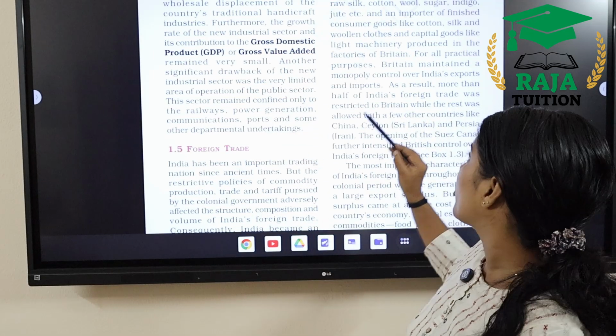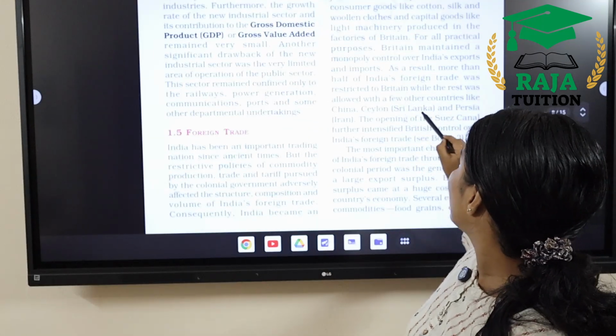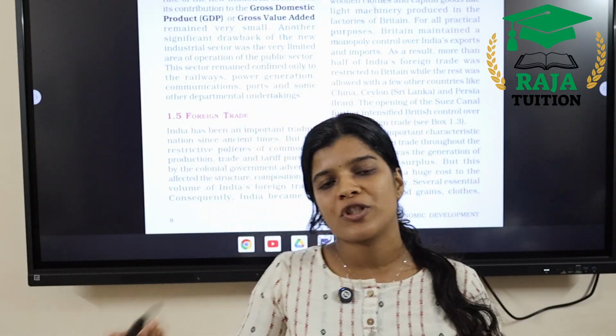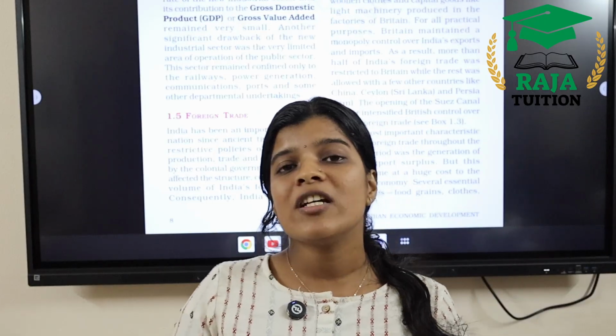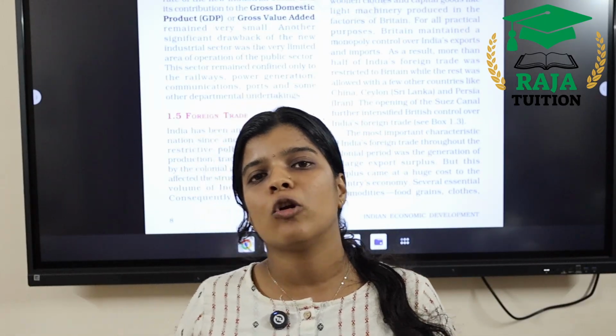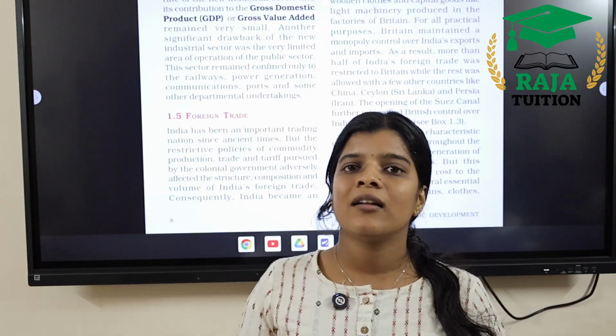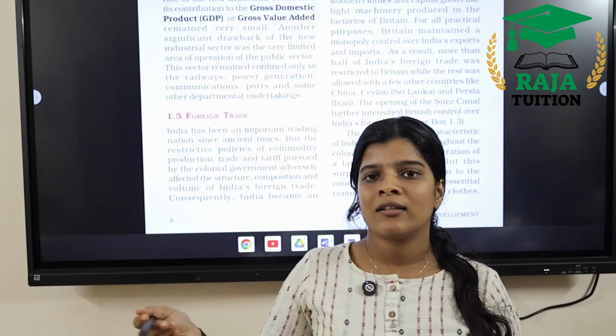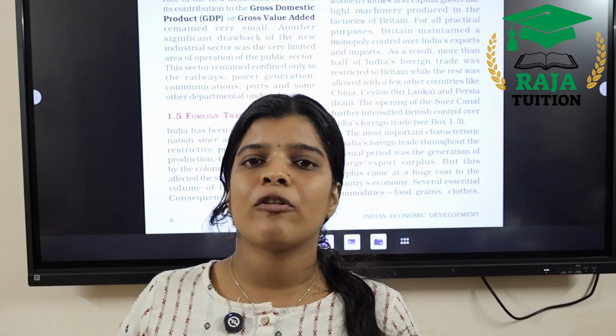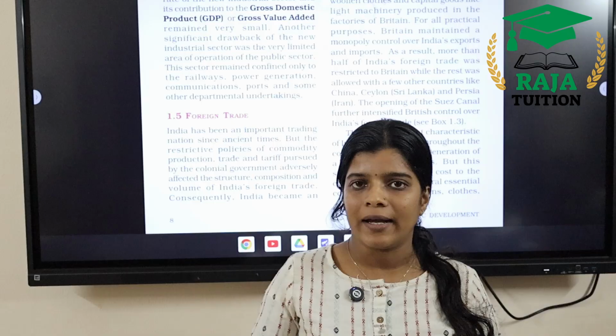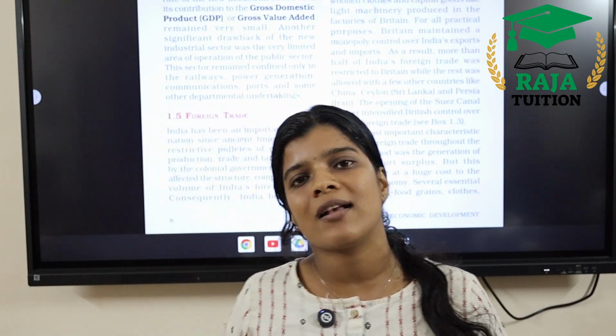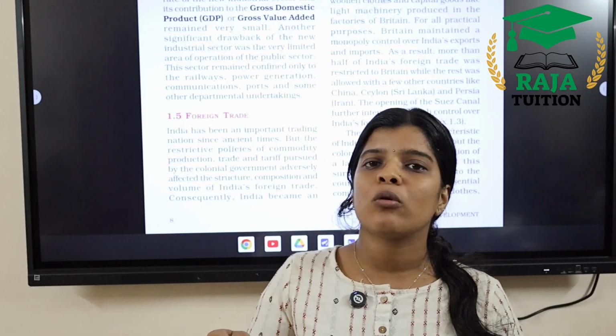They promoted exports to certain countries such as Sri Lanka, Persia, Iran, China and Britain itself. They limited their export promotion strategies to certain countries which the British government liked or promoted, and they were making trade in favor of the British government or the British people. They exported raw materials in surplus to the countries where the British government had a favorable relationship, and they were ignoring the previous neighboring countries where they had a trade relationship.